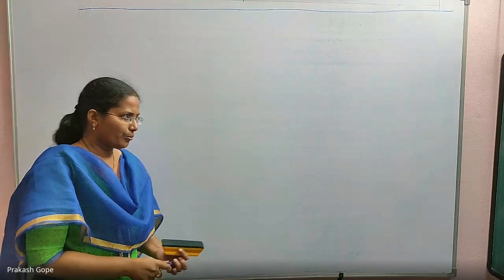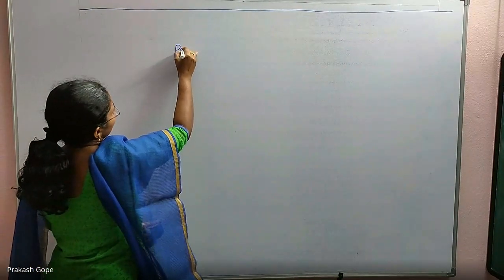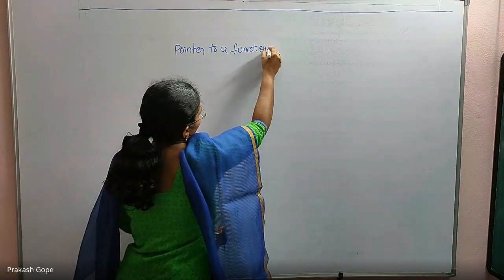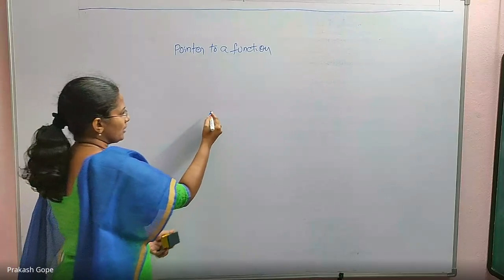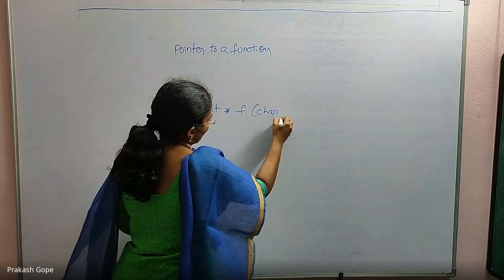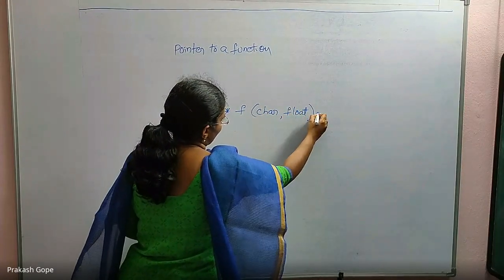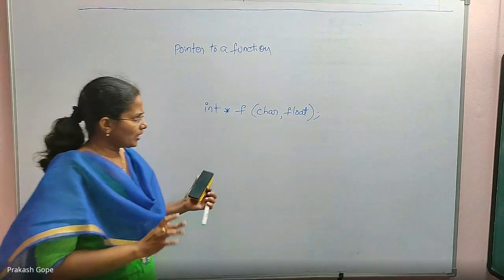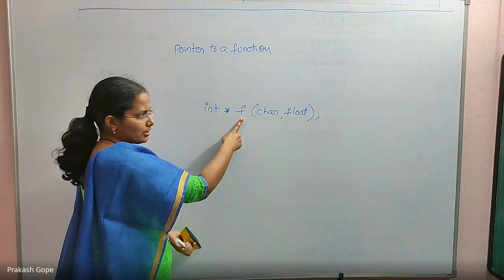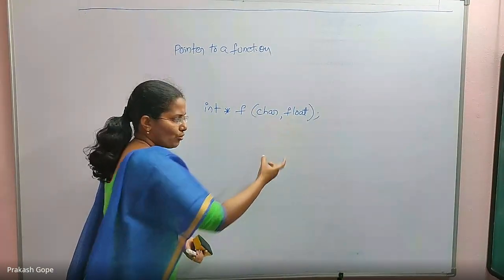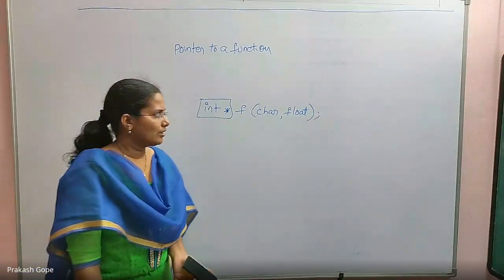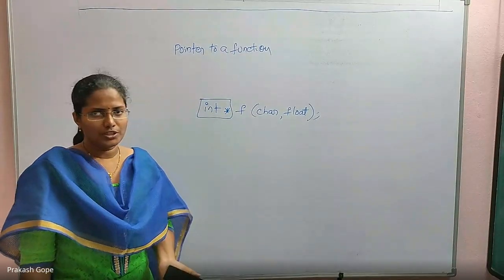Last concept of pointers is pointer to function. See, you must have seen this expression. For example, int star f(char, float). If I write this one line, what is the meaning of this? F is a function which takes character and float as input, which returns an integer pointer, the address of an integer, as a return type. This is the meaning of this declaration.